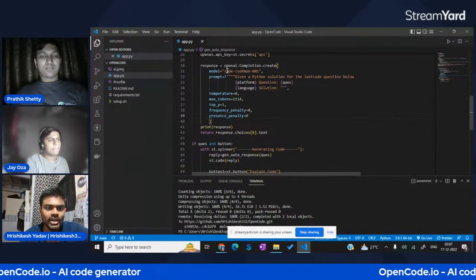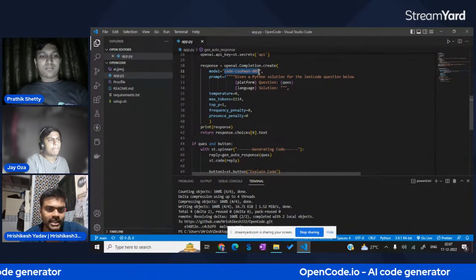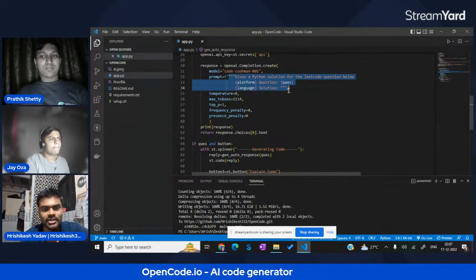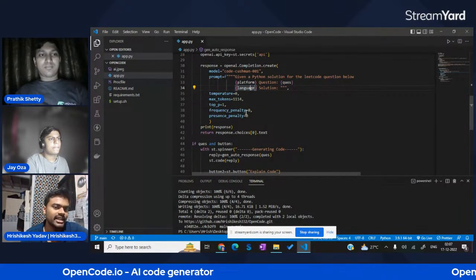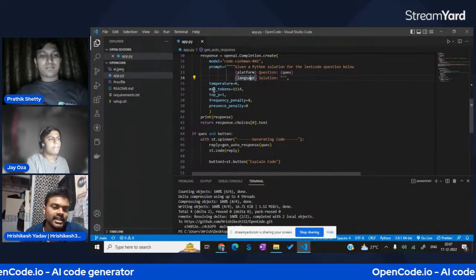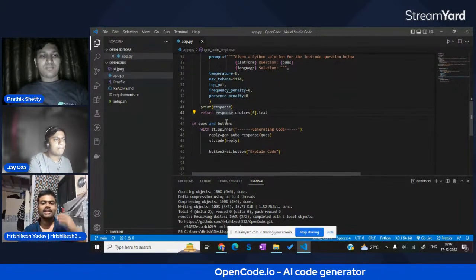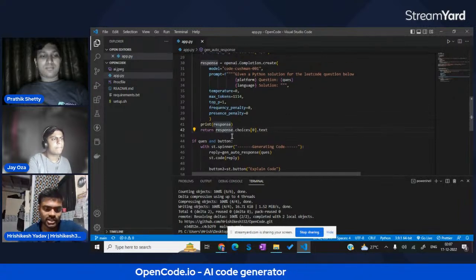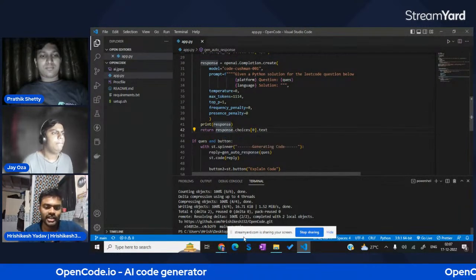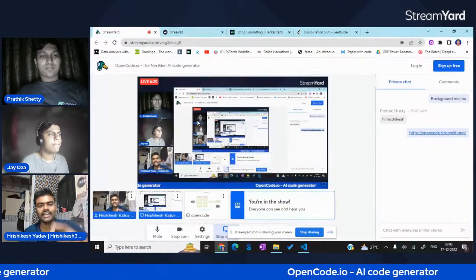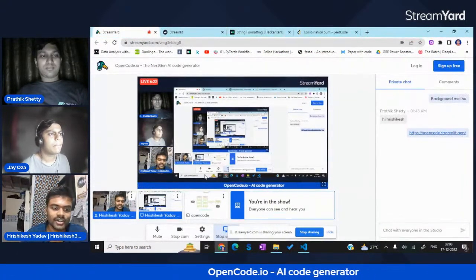Then the model which we are using, Code Cushman 001. And here is the prompt which we are using, taking the platform, the question and the language. Some manipulation is done in the token part to get the most relevant response according to the question. Next we'll see the other features of OpenCode.ai.